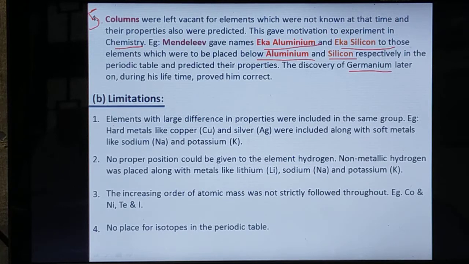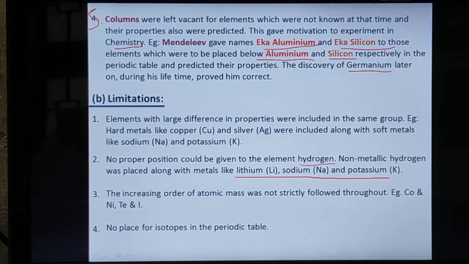Now the limitations. Point 1: elements with a large difference in properties were included in the same group. Hard metals like copper and silver were included along with soft metals like sodium and potassium. Point 2: no proper position could be given to hydrogen. Its position is still under argument. Non-metallic hydrogen was placed along with metals like lithium, sodium, and potassium.